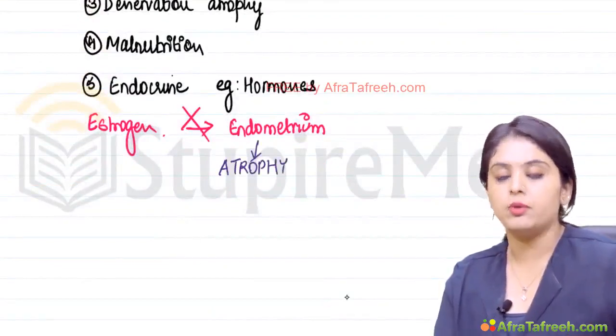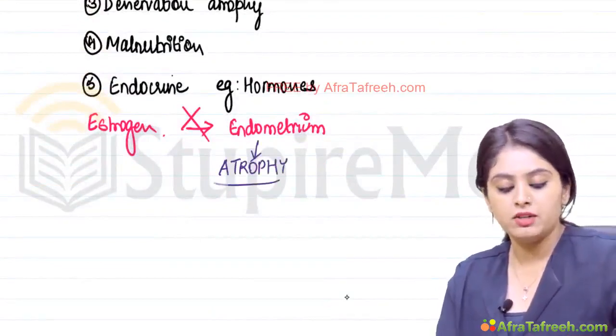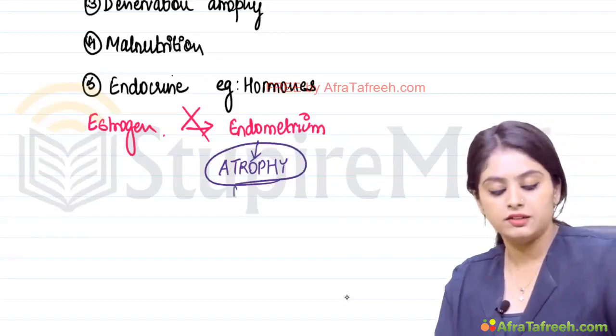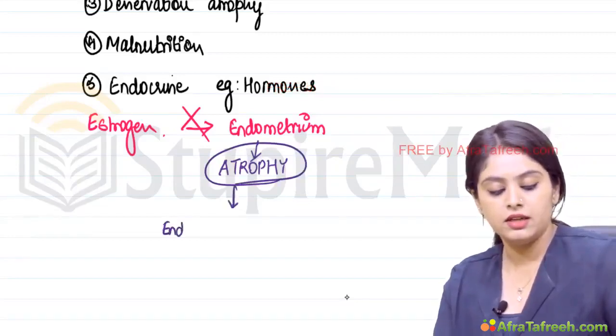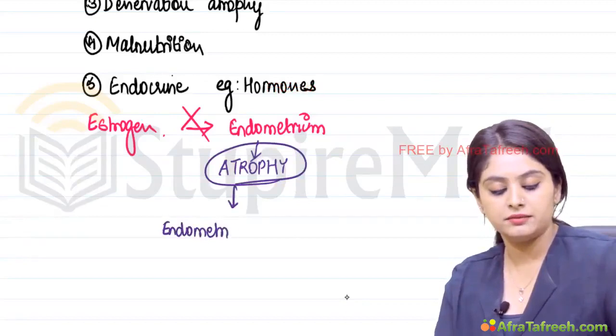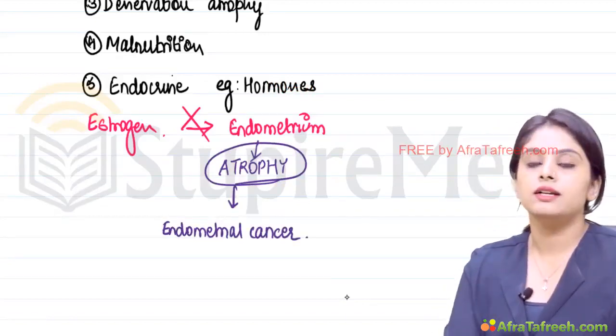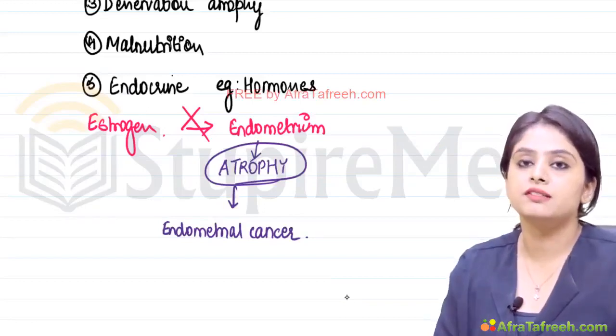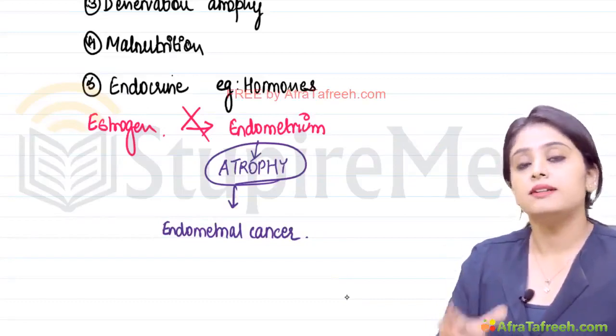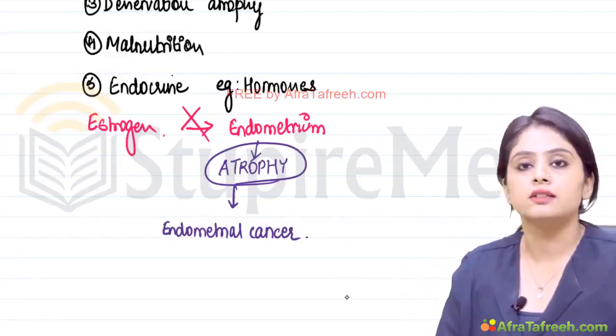A very important point, because endometrial atrophy can result later on in endometrial cancer. So students, just try to recall, if endometrial hyperplasia is left untreated, that can also result in cancer. Endometrial atrophy can also result in cancer.